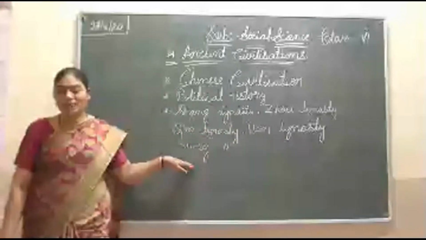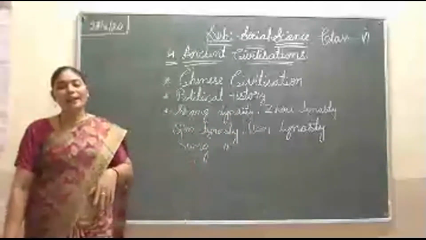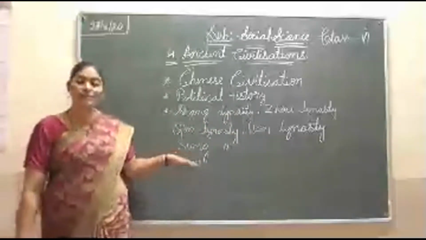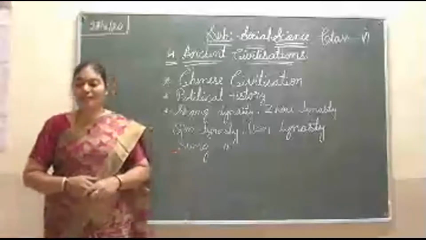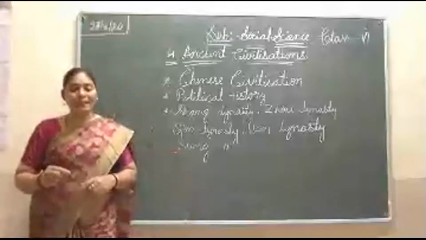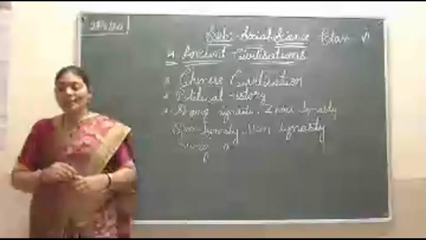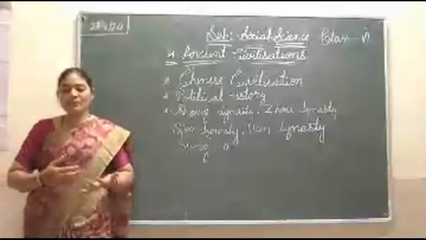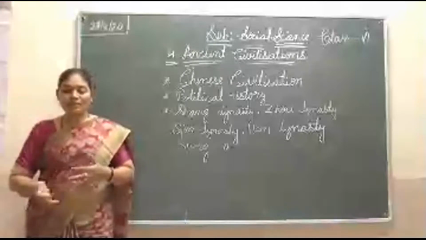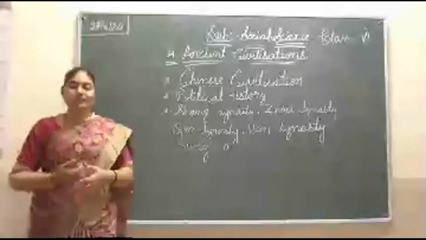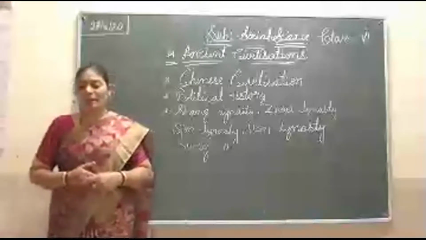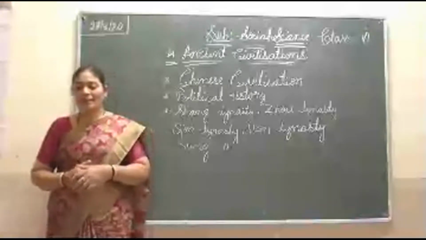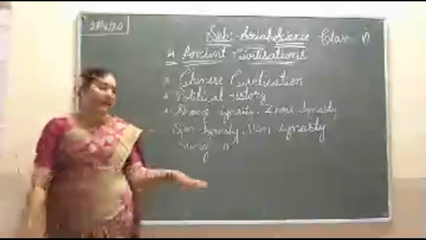This dynasty ruled very well, and under the Song dynasty they gave more importance to wood printing, and then they started the printing press also. Then they produced porcelain dishes and other things. All these things they started. The Mongolians ended the rule of the Song dynasty.